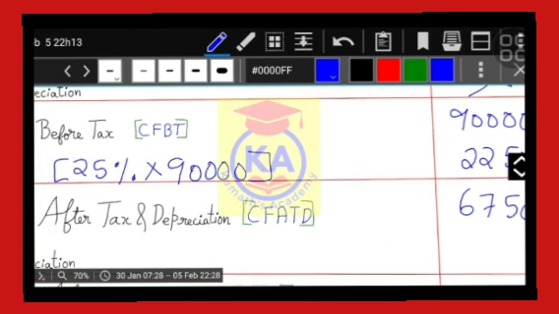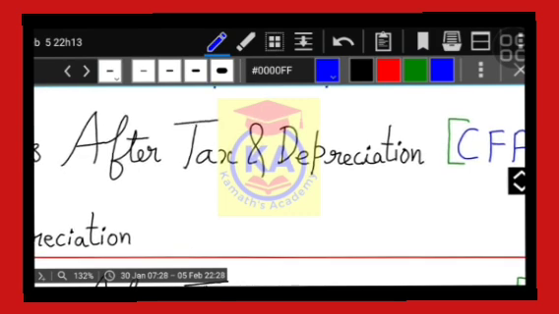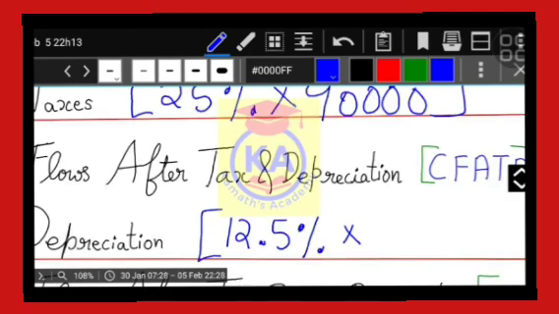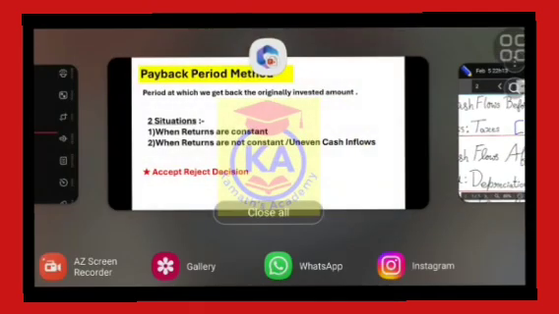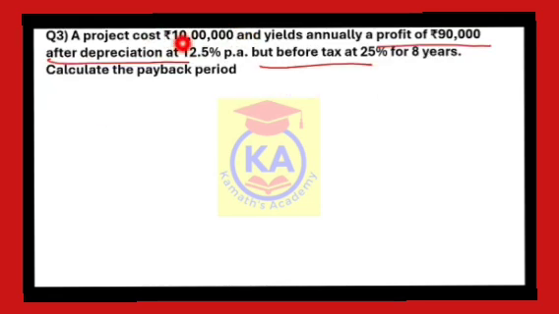Now in this step we have to add depreciation. So we have to calculate depreciation, right? In the question, 12.5% per annum is the depreciation. Look at this: a project costs 10 lakhs, right? On this value you have to charge depreciation, because it is the cost of the project.